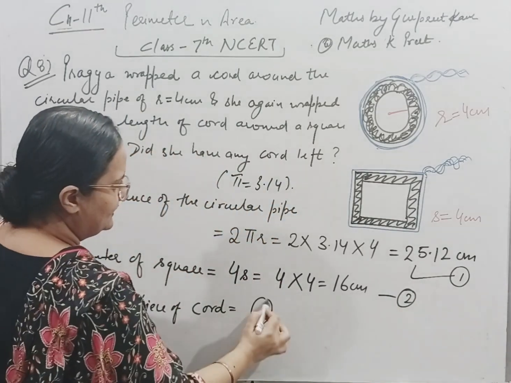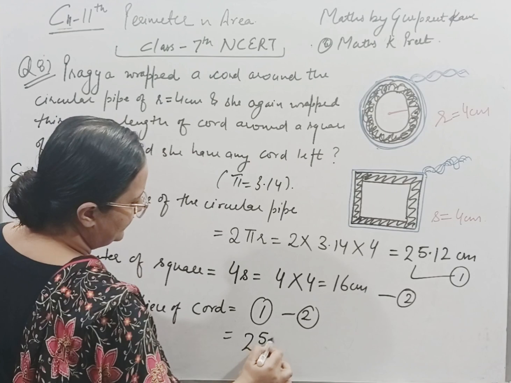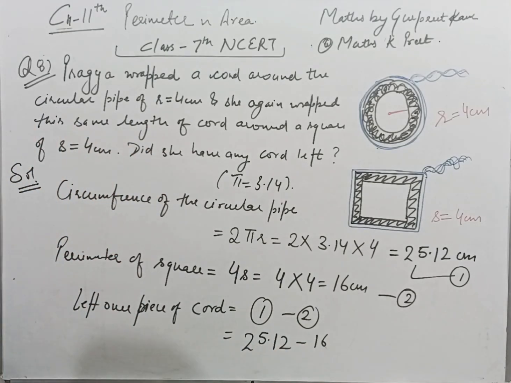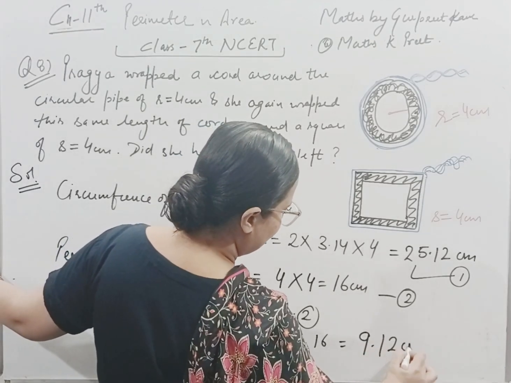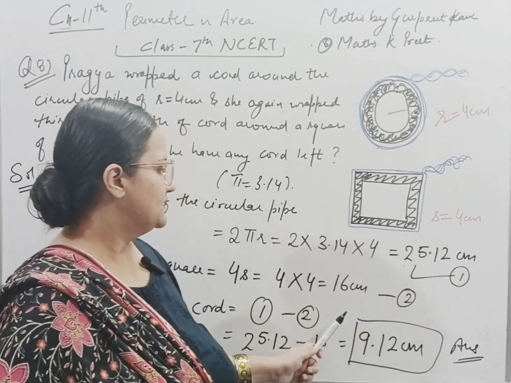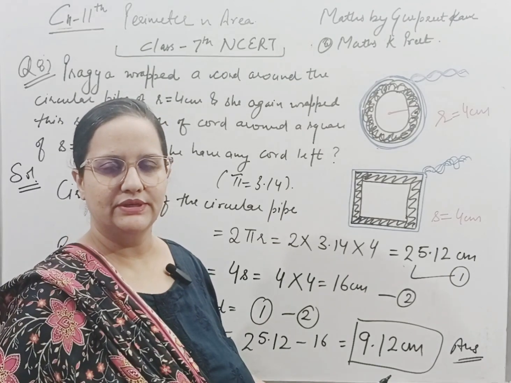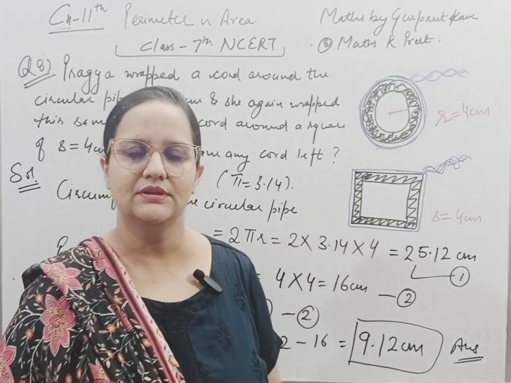We have to subtract number 2 from number 1. So here we have 25.12 and here we have 16. Just subtract these two values. We are getting 9.12 centimeter. This is the bigger value, this is the smaller value we have subtracted, and this is the length of the cord we are left with after performing these two actions. I hope you understood this solution.